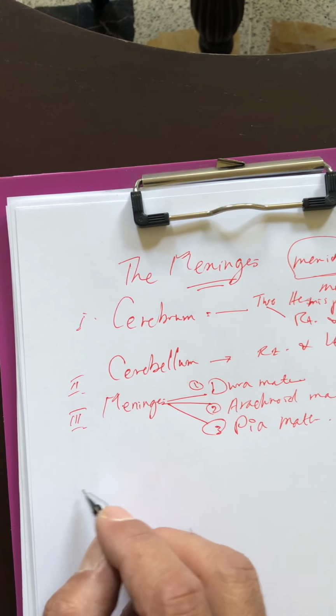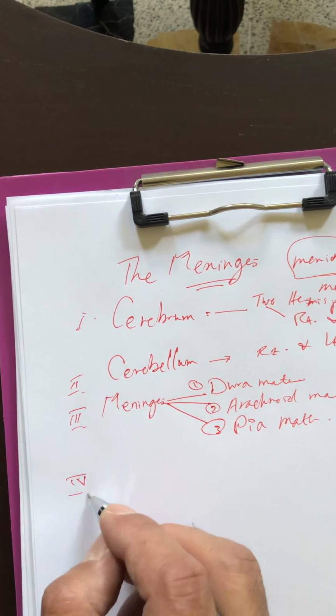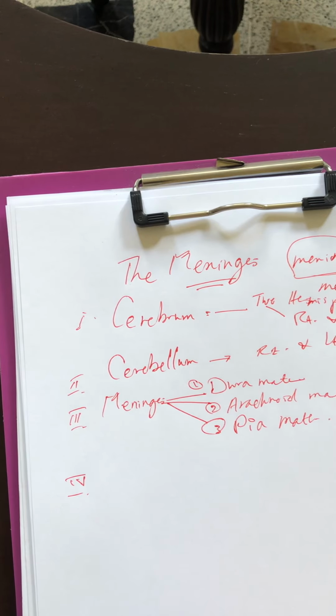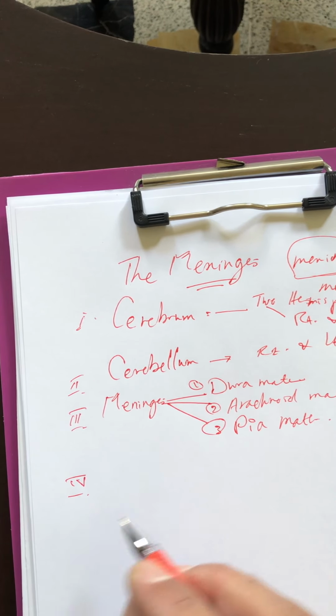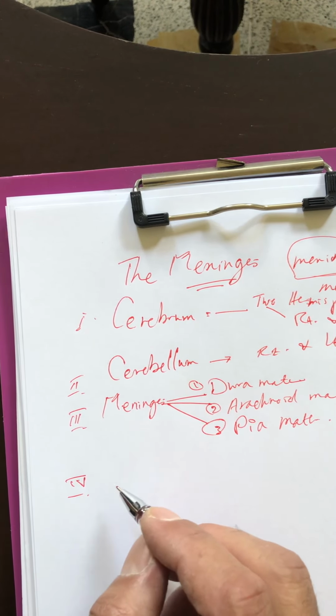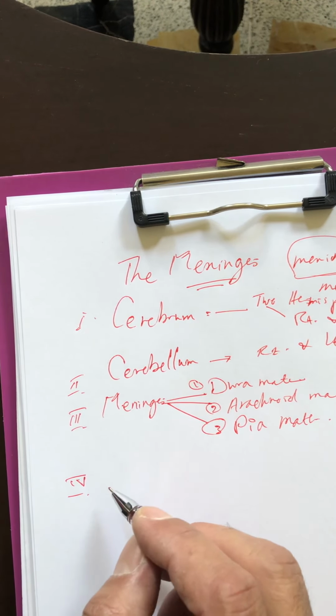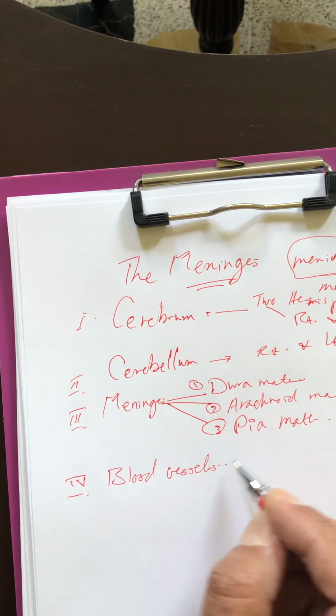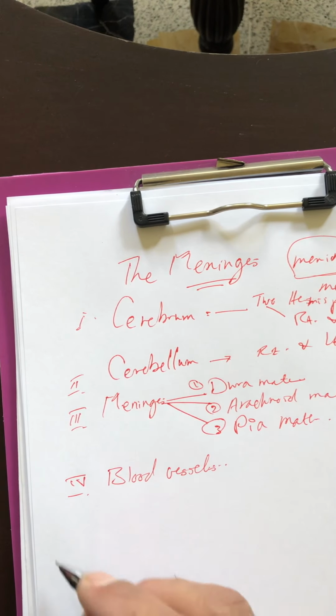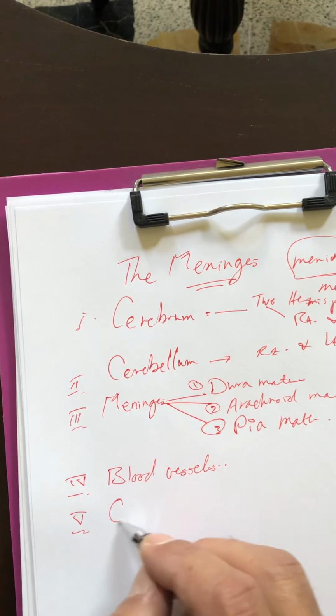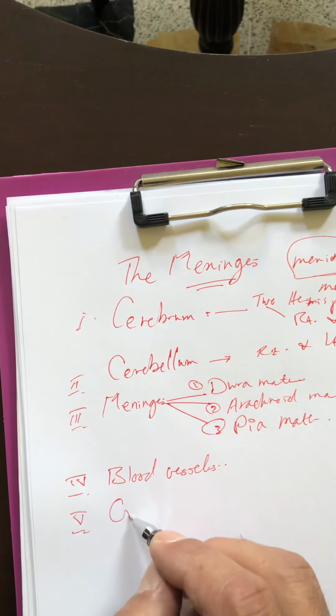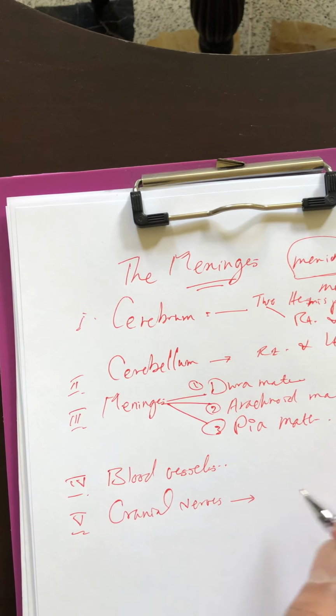The other contents of the cranial cavity are the blood vessels of the brain and cerebrum, and the cranial nerves. As you know, there are 12 cranial nerves.